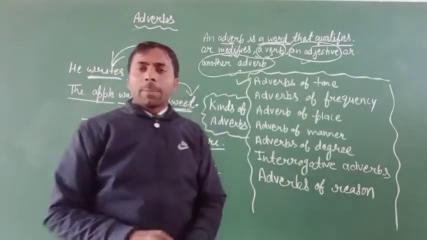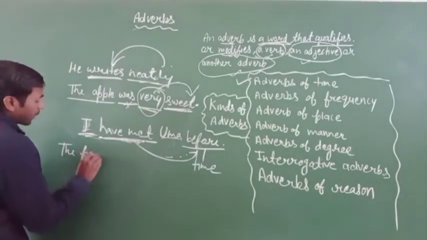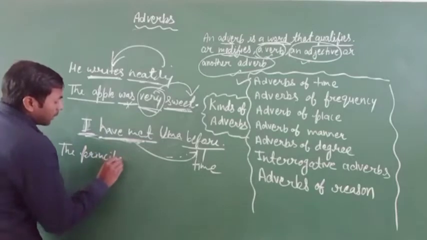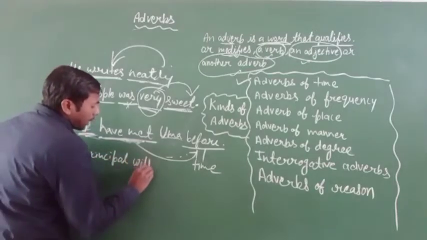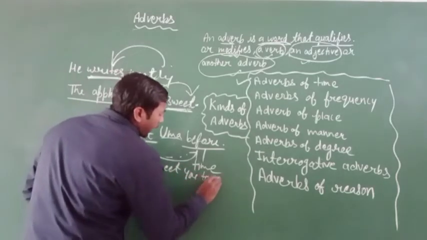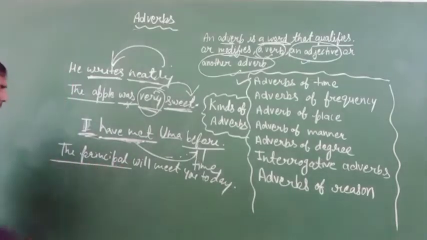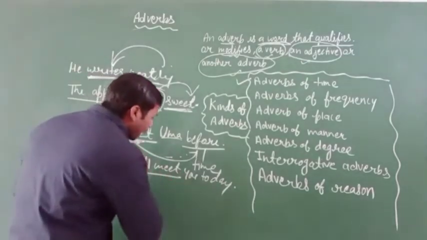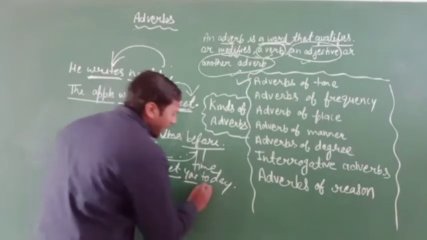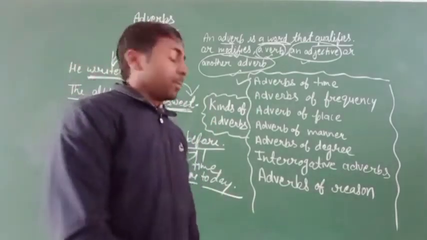I give another example: The principal will meet you today. Okay, you know very well here the word "principal" is a subject, "will meet" is a verb, "you" is an object, and the word "today" is an adverb.